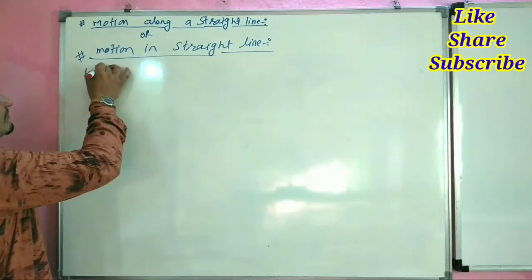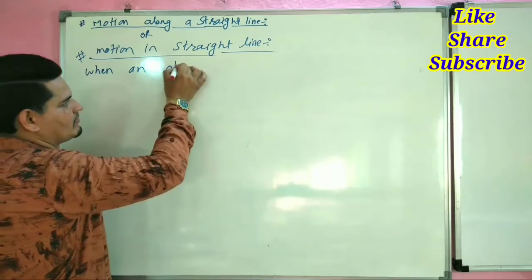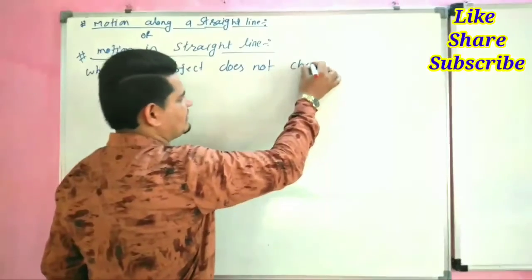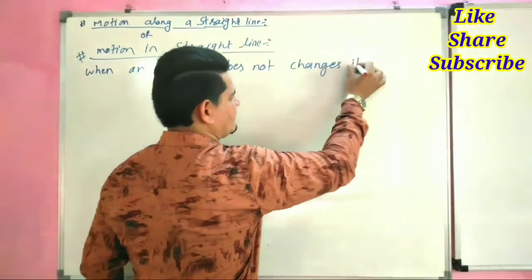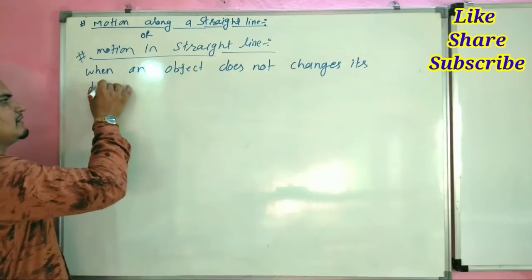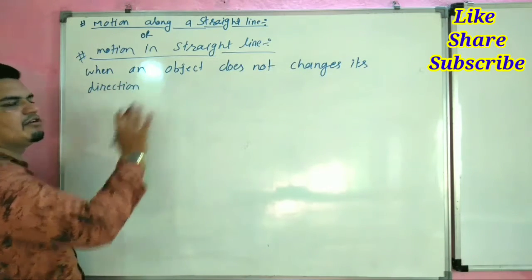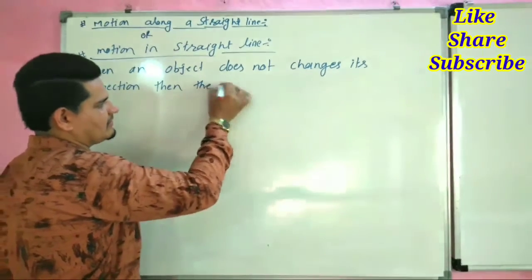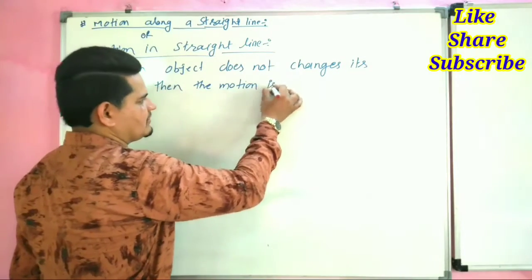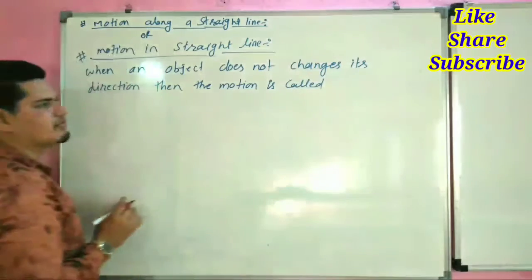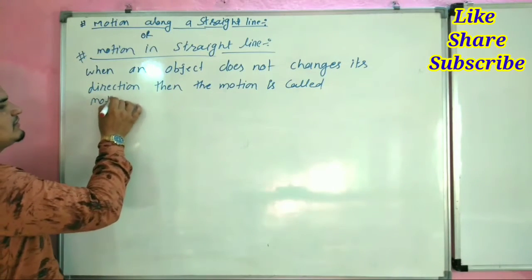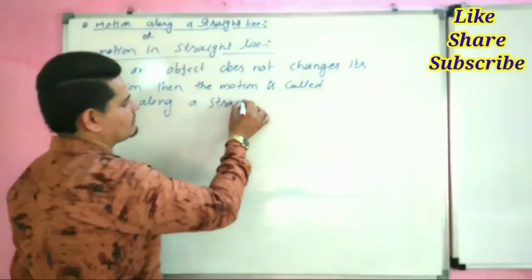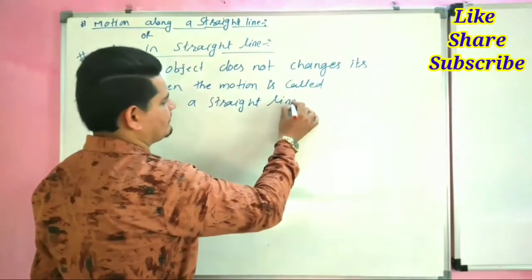When an object does not change its direction, then the motion is called motion along a straight line.